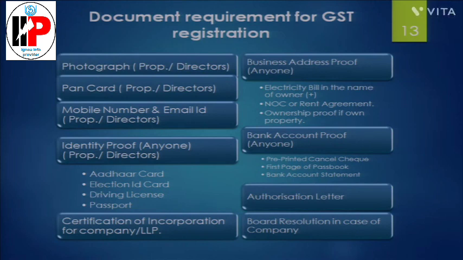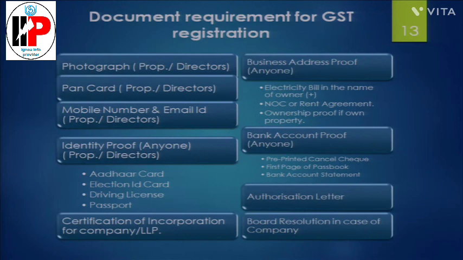Here it is very important that mobile number and email ID are the most important part of this registration, because all the communication with the department and over the GST portal will be done through mobile number and email. All the verifications will be done through OTPs. So mobile number and email ID are important. That should be given very cautiously.